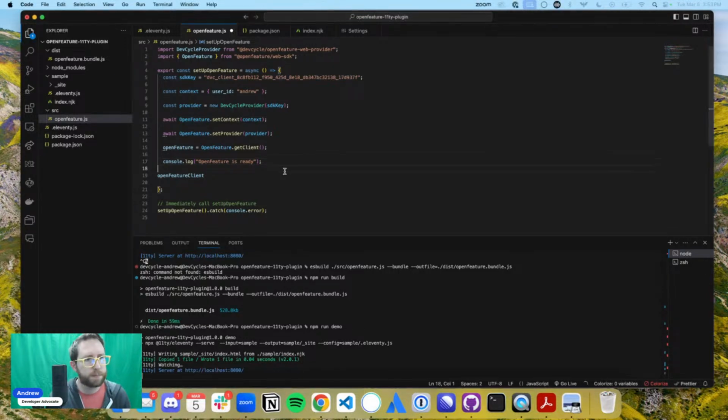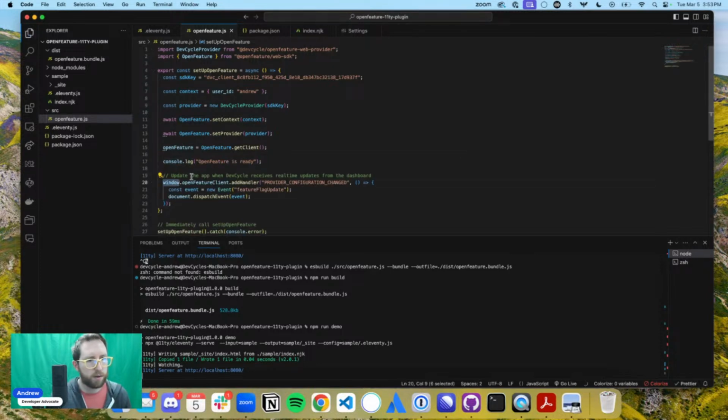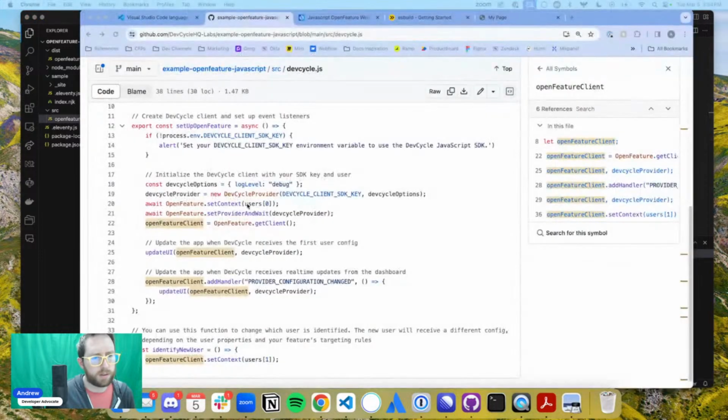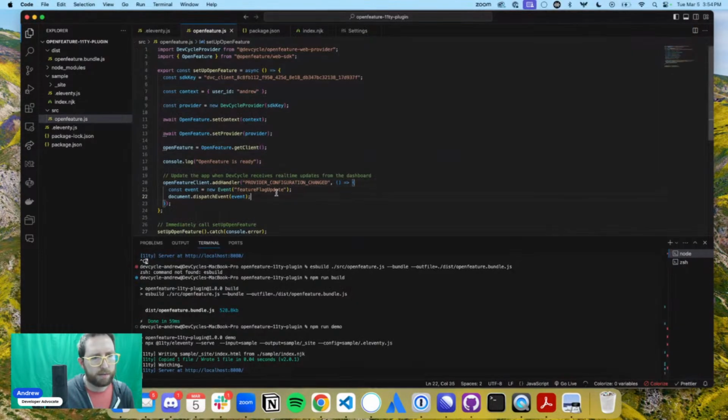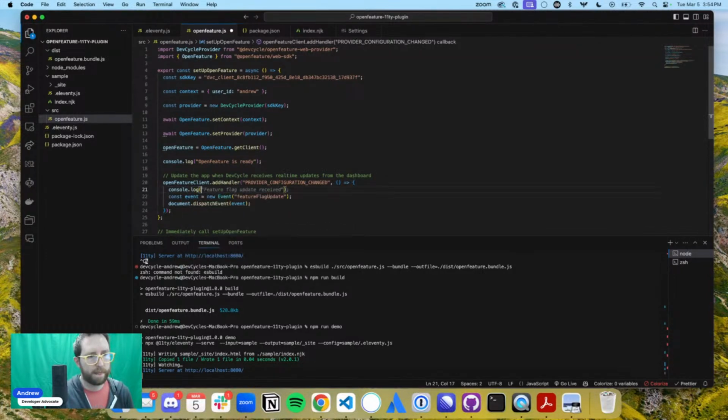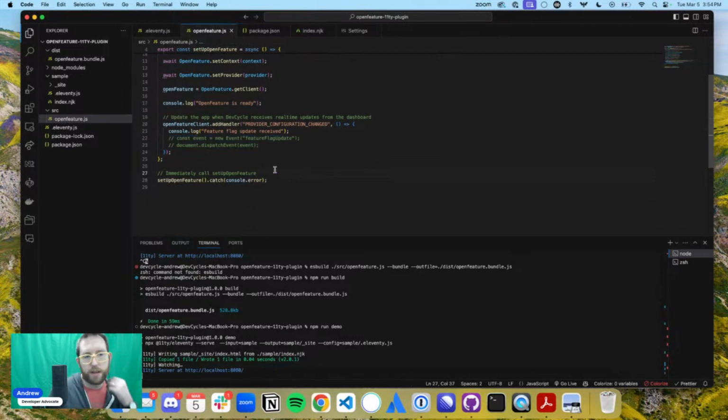So let's go. It's good. I'm glad that I'm revisiting this. Yeah, so let's get rid of that. OpenFeature client, event, feature flag update. I don't know what we did over in the other example here. We're not going to worry about that. Feature flag update, we're going to keep that there. Document, dispatch event. We're just going to do a console log for right now. Feature flag update received. Let's cancel this out. Okay, beautiful. Set up OpenFeature. Okay, this should work for what I want.